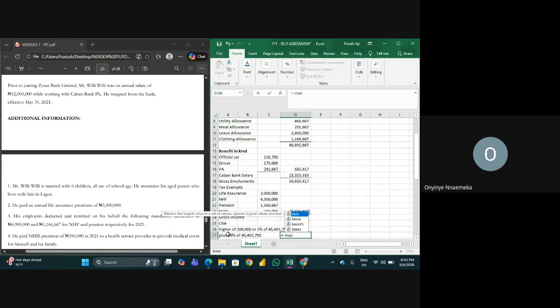Max. So we are looking at the higher of 200,000 plus 20% of this figure, and 1% of this figure plus 20% of this figure.